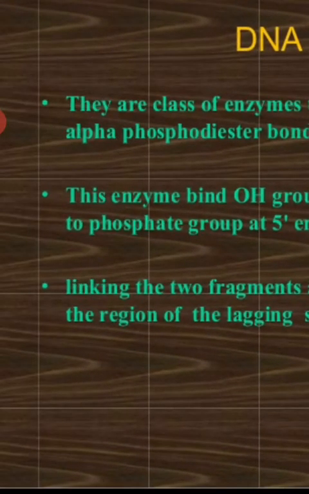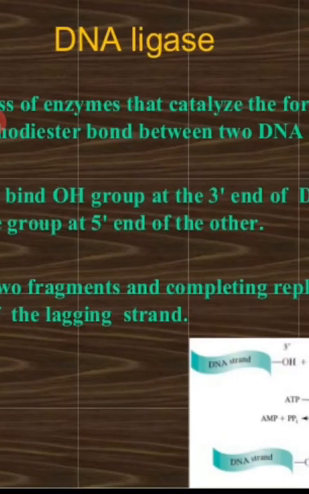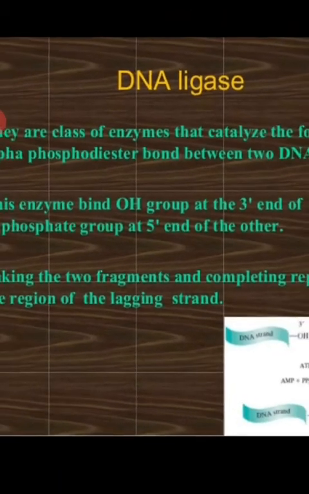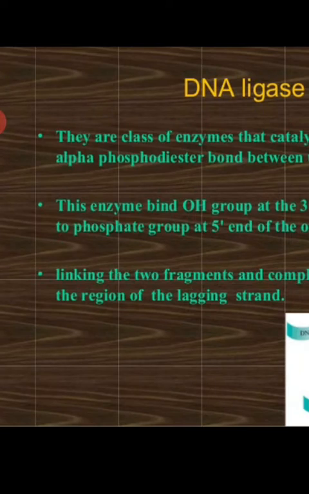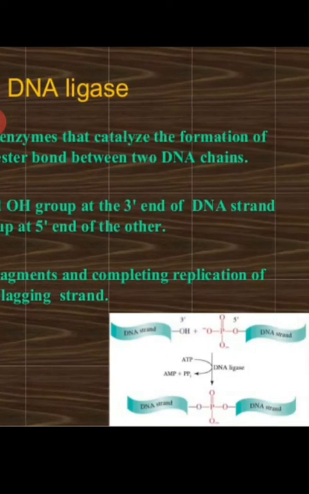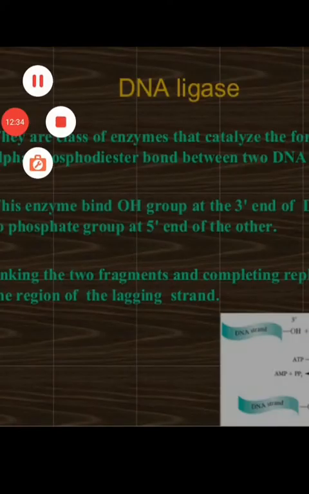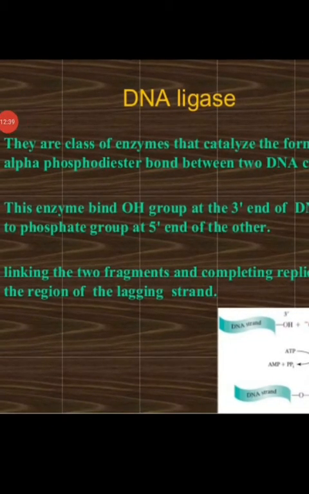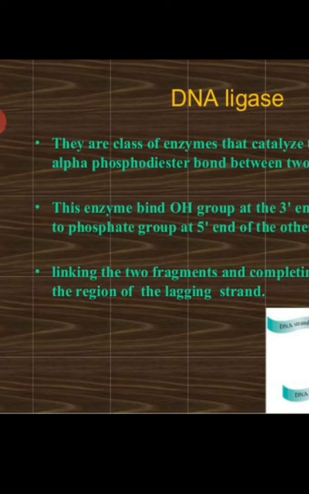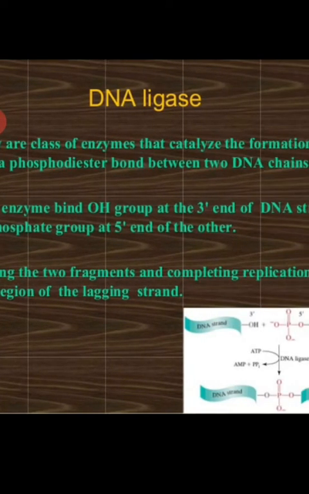Now ligases are a group of enzymes that catalyze the formation of a phosphodiester bond between two DNA chains. Within the newly synthesized double-stranded DNA, after the removal of primers, the polymerase will add nucleotides, but some gaps will be left, and to fill those gaps, phosphodiester bonds have to be formed.